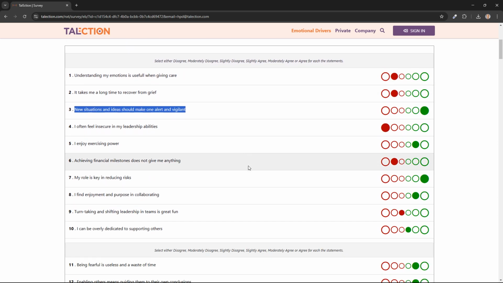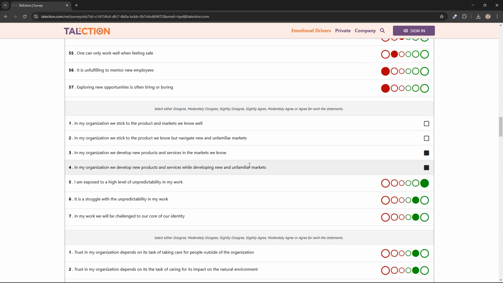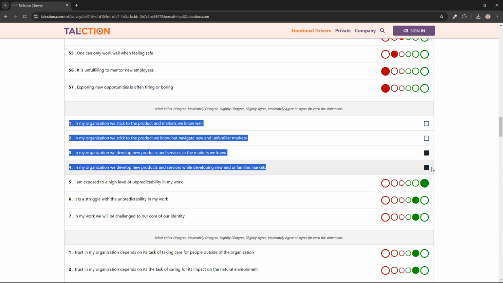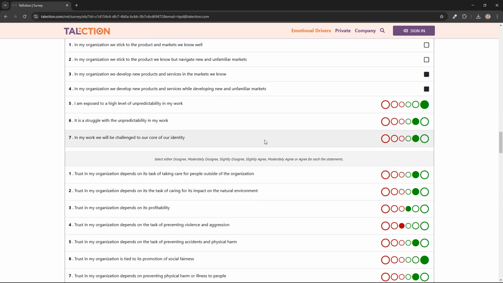So there are a number of these statements going down this survey, but there are a couple of sections where there is a different dynamics. So you see the first one here, then here you have 4 options, and you are asked to select one or two of these options. Just click away and select another one. And then you go back to the standard one and grading it from disagree to agree.